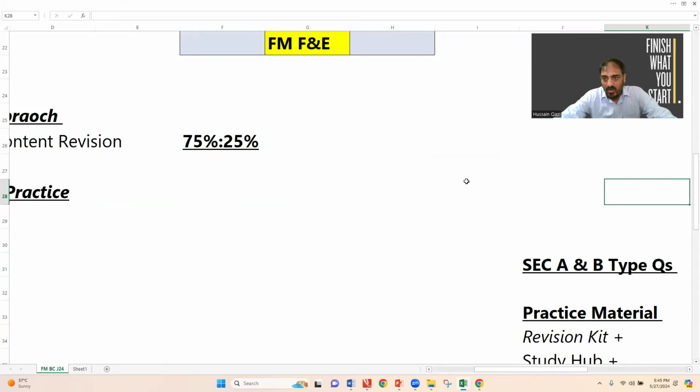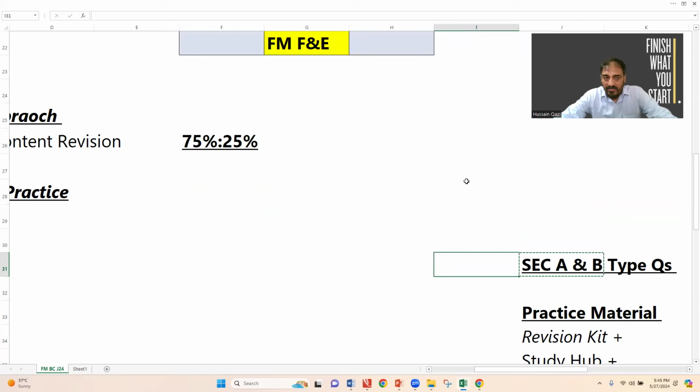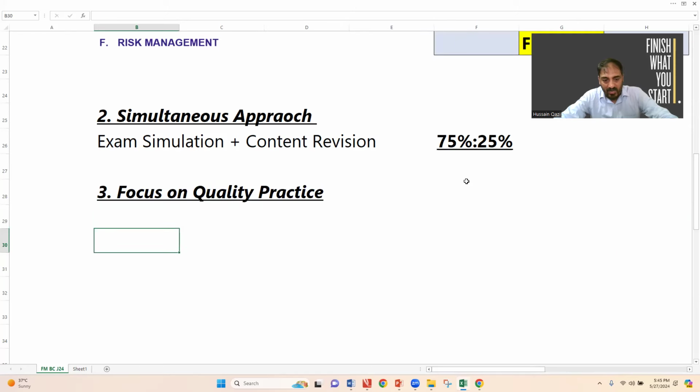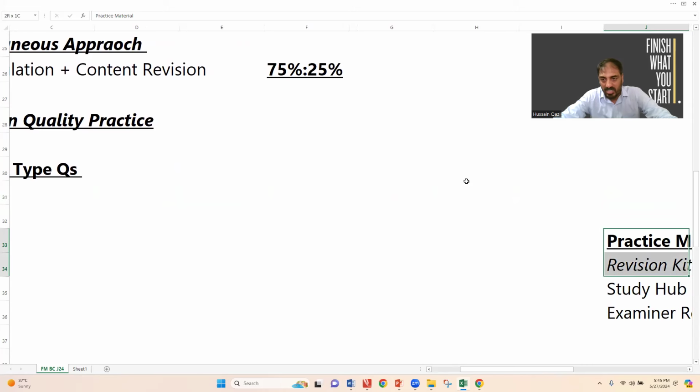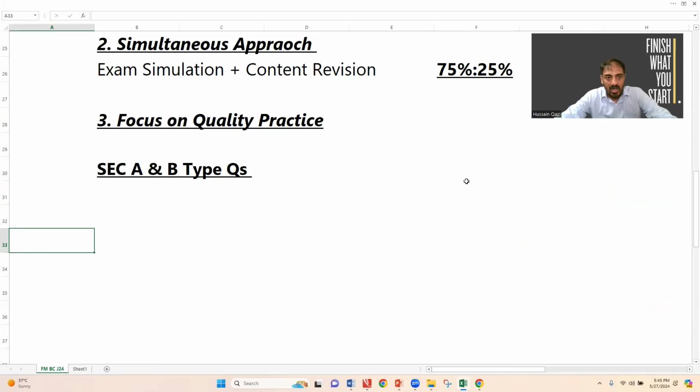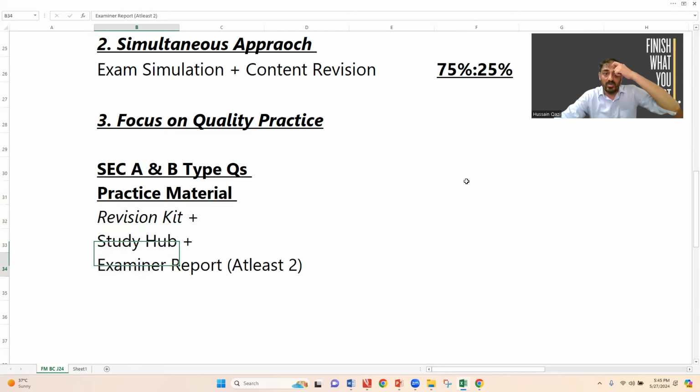What does that mean? One by one. For quality practice, I will guide you, number one, with respect to Section A and B type questions. There are two things you need to consider. Number one, what practice material do you need to cover for Section A and B type questions? Any one revision kit, either Kaplan or BPP, any one. Number two, Study Hub questions for Section A and B type questions.